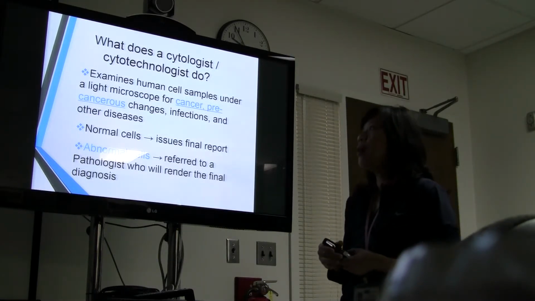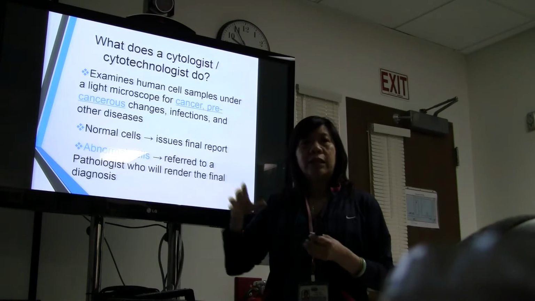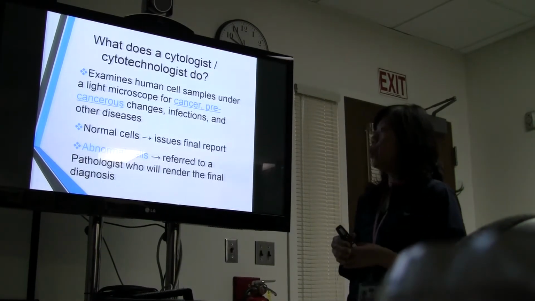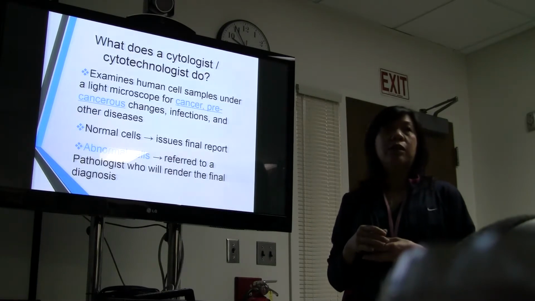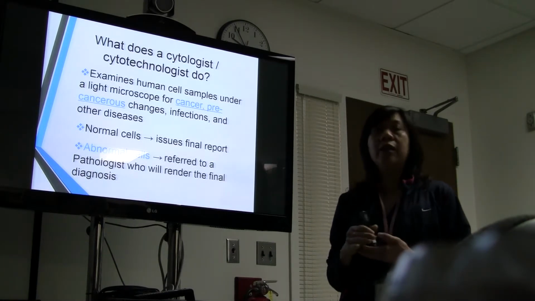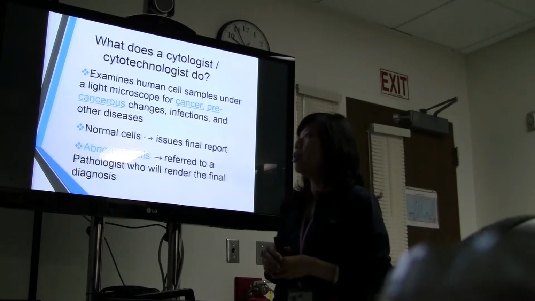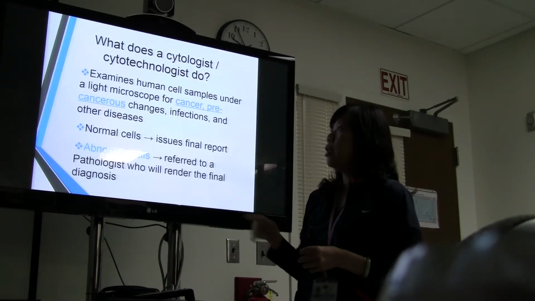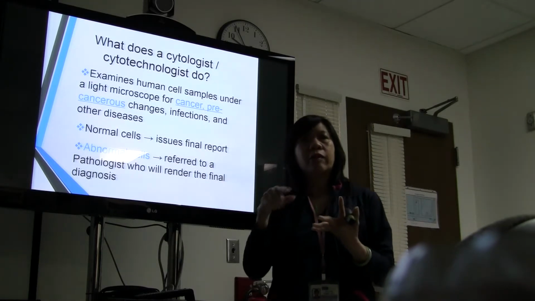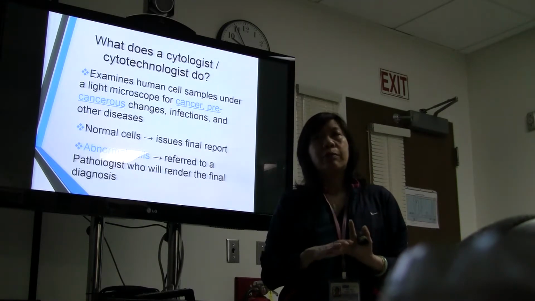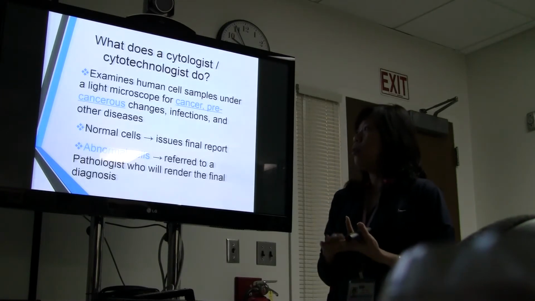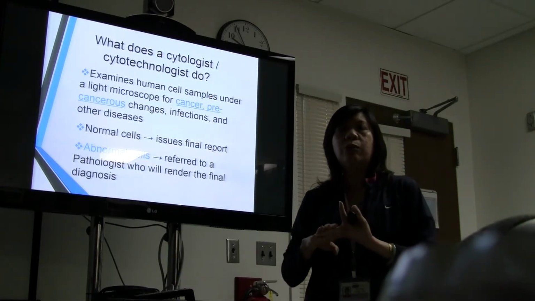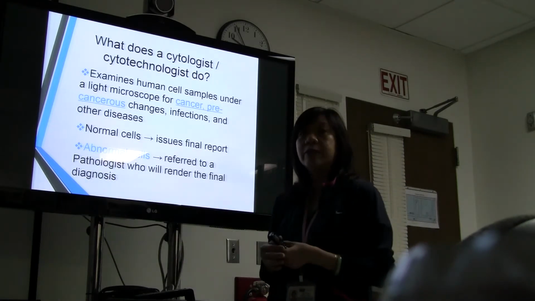Okay. However, if we find abnormal cells in the cell sample, then we need to send that case to a pathologist, who is a physician, because we are not a physician, okay? We are not trained medical doctors. We cannot make the final call on the cases that have abnormal cells. So what we do is we mark the cells for the pathologists, and then we send it to them to review. When they agree, they will finalize the case, and then the case report will go straight to the doctor's office.